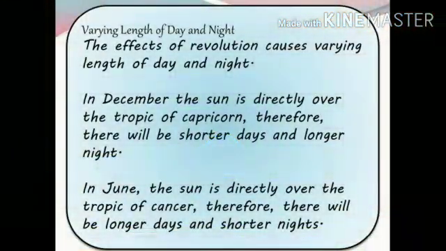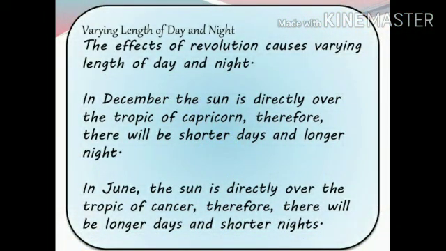Length of the day and night. The length of day and night is not the same throughout the year. This variation is due to the inclination of the earth's axis. Due to this inclination, the northern hemisphere remains inclined toward the sun for half of the year and the southern hemisphere during the other half.